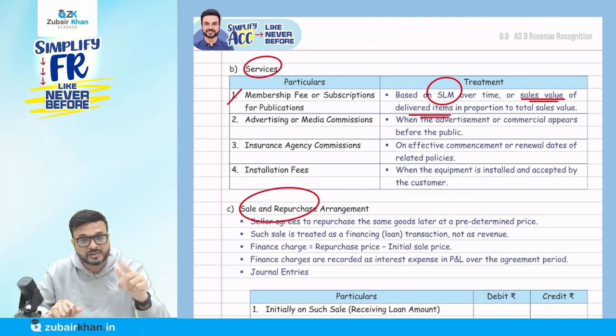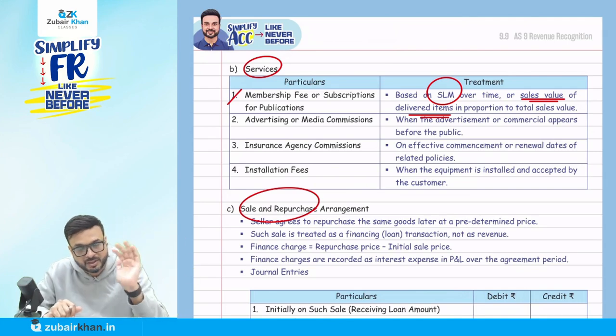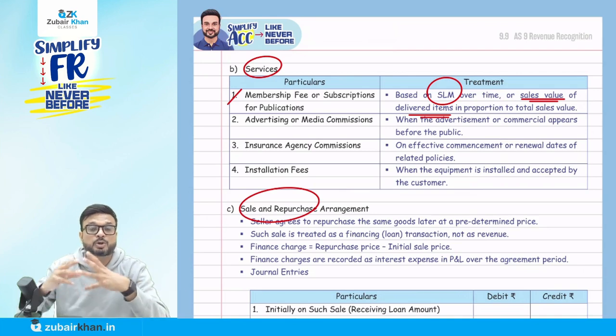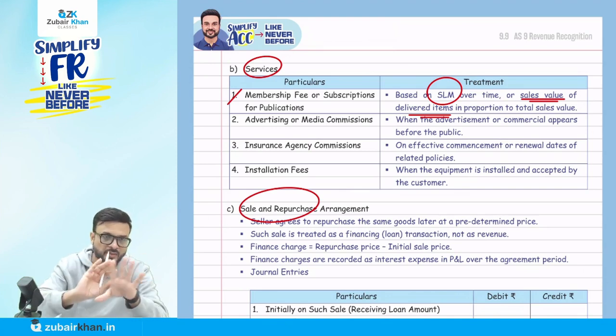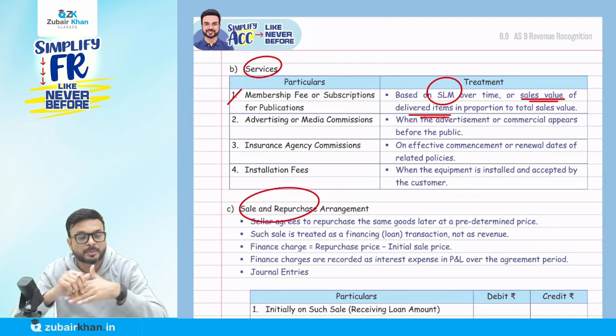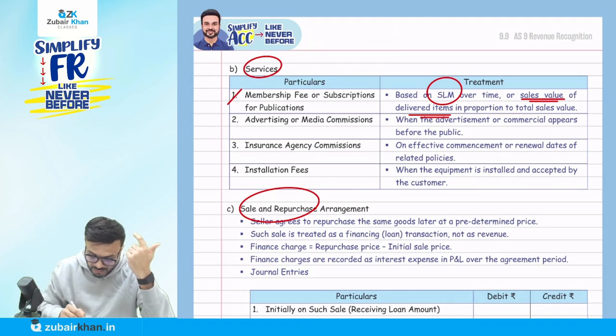But suppose in the first year 50% of the magazines are delivered and the remaining will be delivered in the next 2 years. Then revenue is the sales value of the delivered items in proportion to the total sale value. Total sale value is 3,000. If 50% is delivered in the first year, that is 1,500. So they will recognize revenue of 1,500 in the first year, in proportion to the services they have provided.